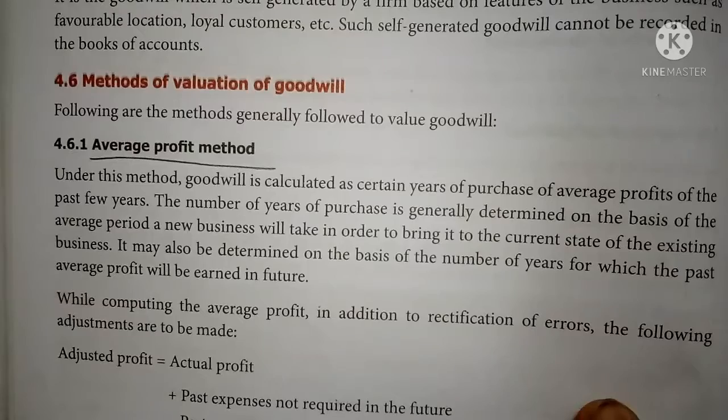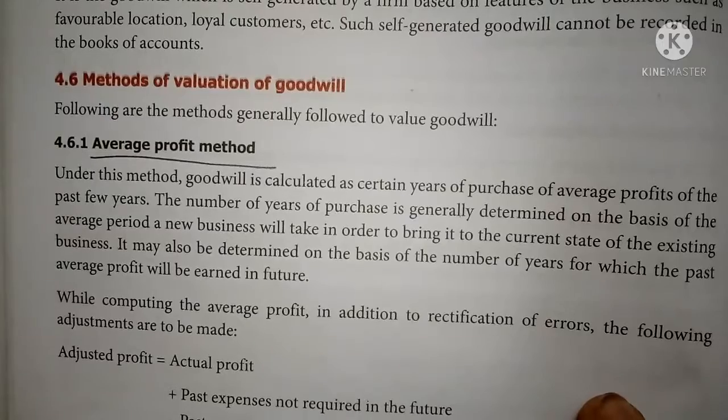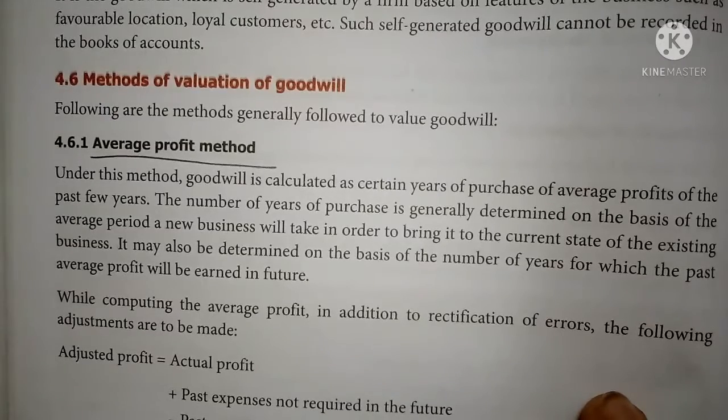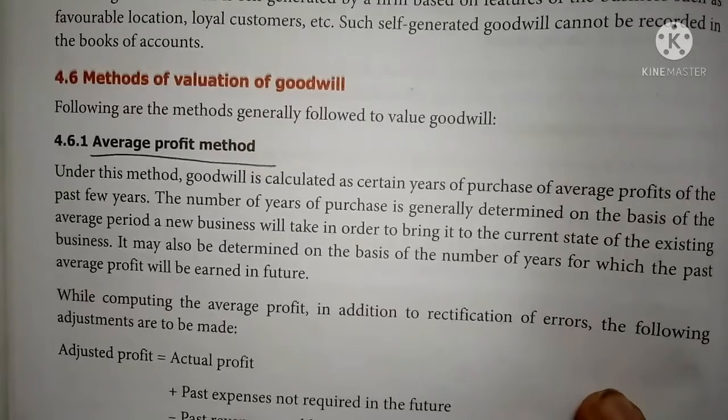In the average profit method, the goodwill is valued on the basis of years of purchase, related to the average profit of the past few years. So the formula is: goodwill is equal to average profit into number of years' purchase.